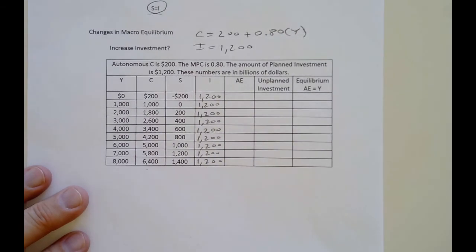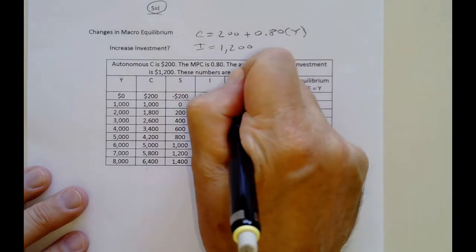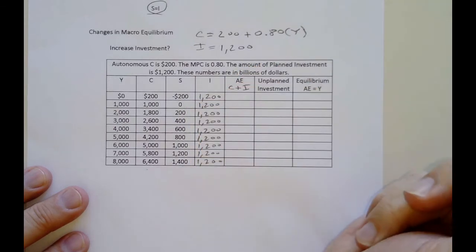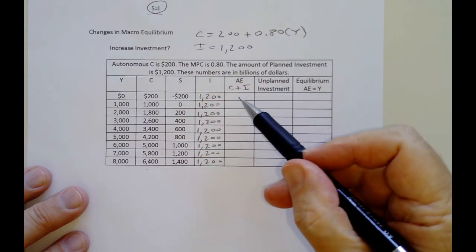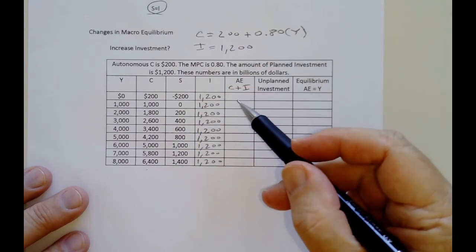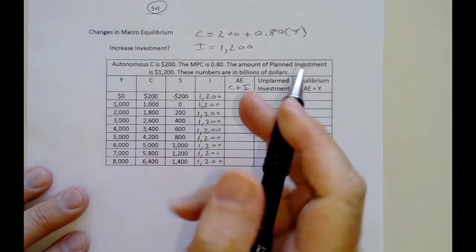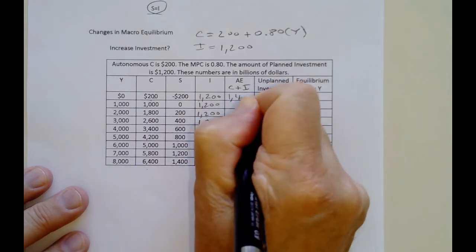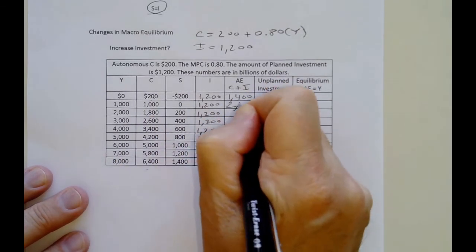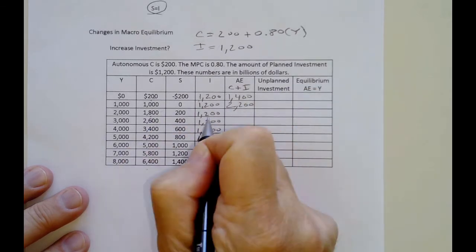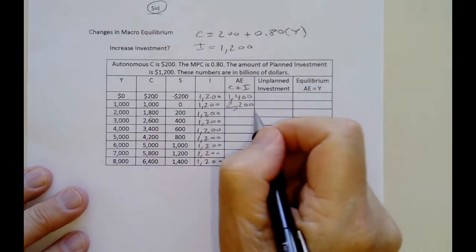And then your aggregate expenditures is going to be C plus I. And again, just do what it says. That seems to be a problem for students. They don't understand it's C plus I. I think it's complicated. It's not. It's C plus I. And so that would be 3,000.